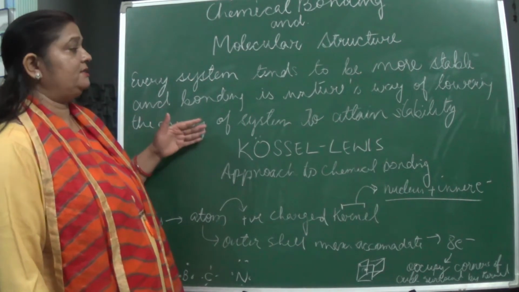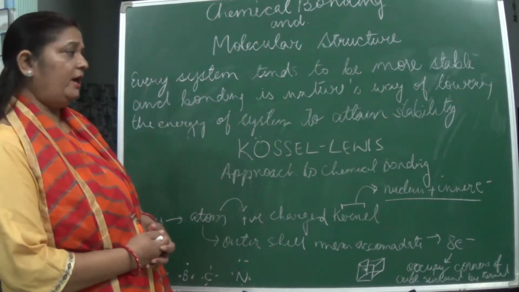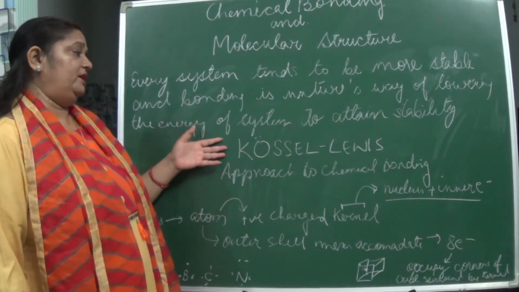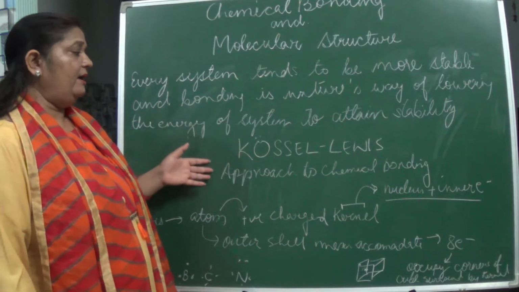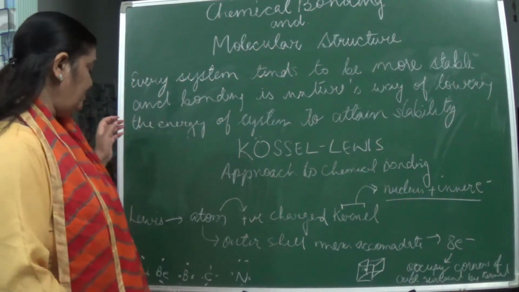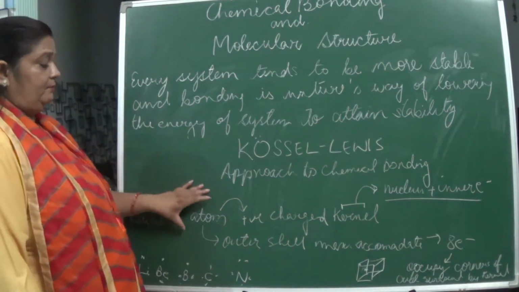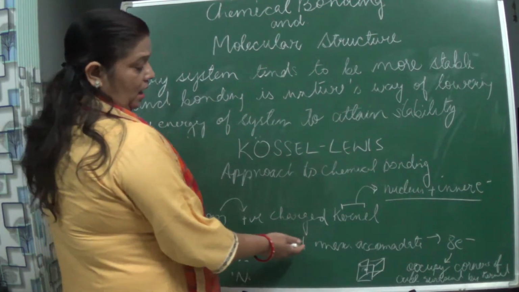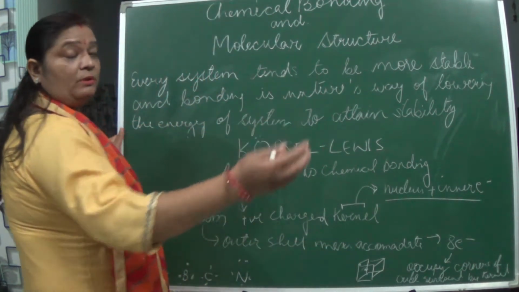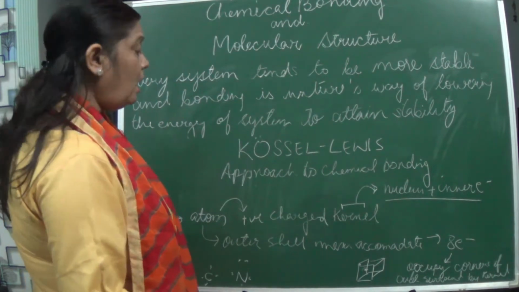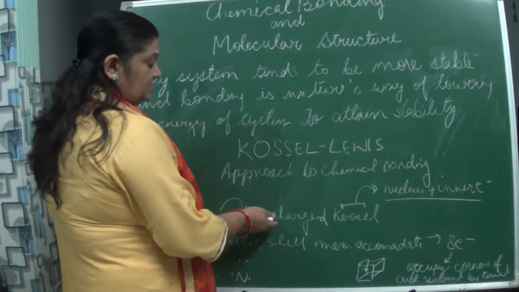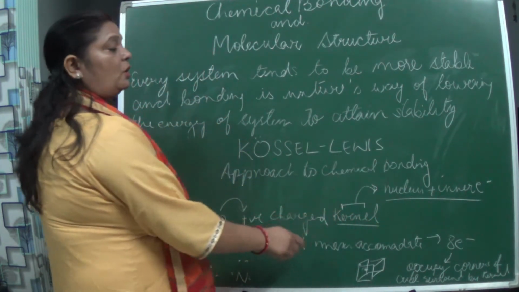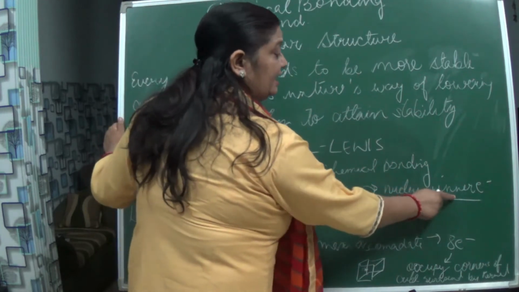So for this, various theories were given regarding the stability of the atom. One of the primitive theories is the Kossel and Lewis theory. He gave an approach to chemical bonding. According to Lewis, the atom consists of a positive charge kernel and outer shell electrons, and the maximum number of electrons which can be accommodated in the outer shell. So what is this positive charge kernel? Actually, this kernel consists of the nucleus plus the inner electrons.